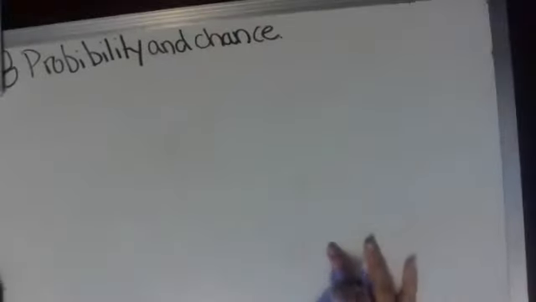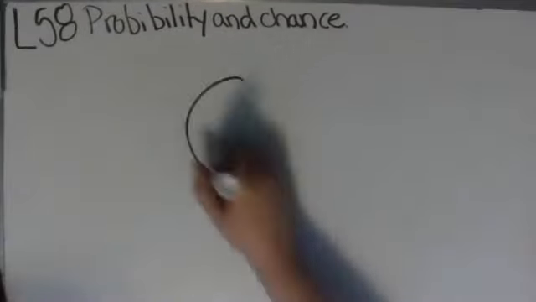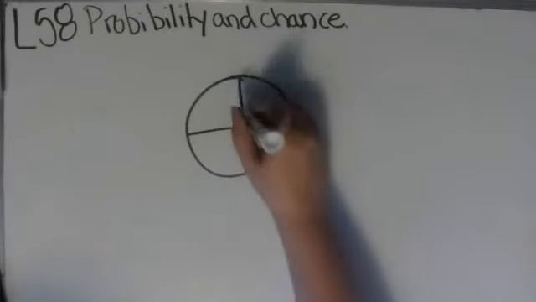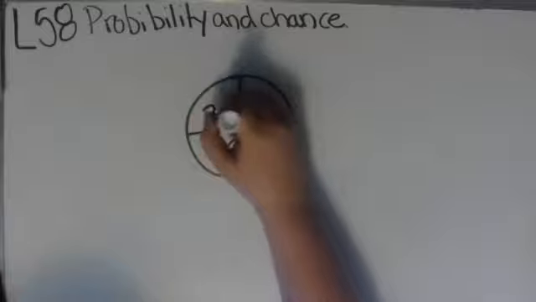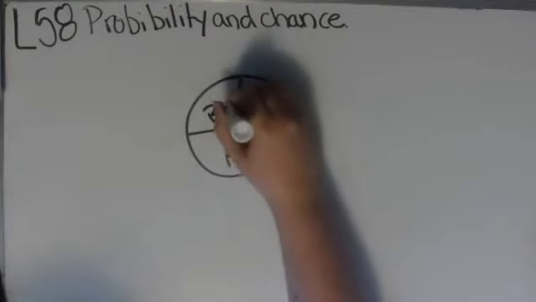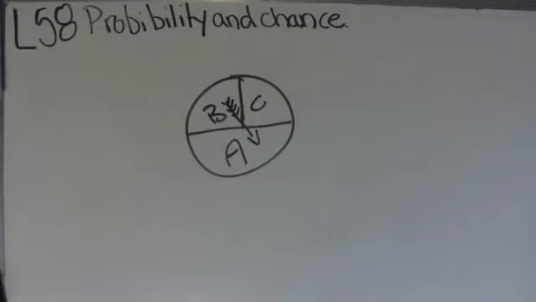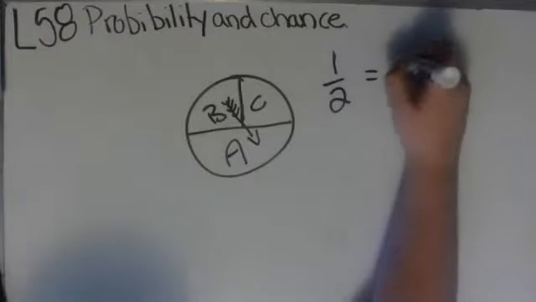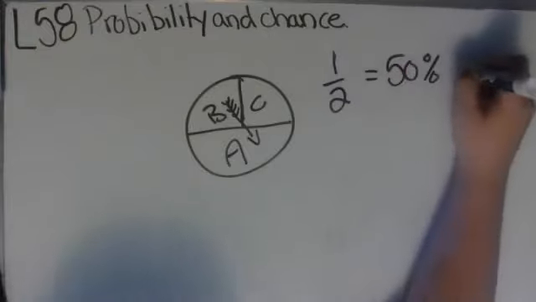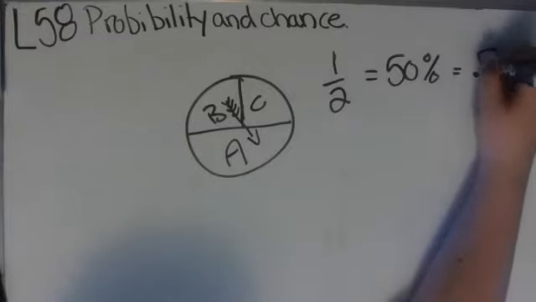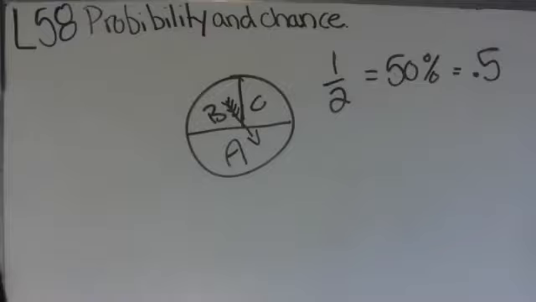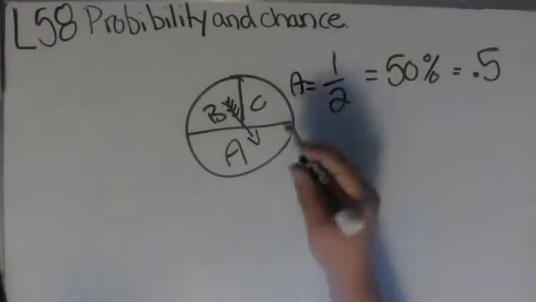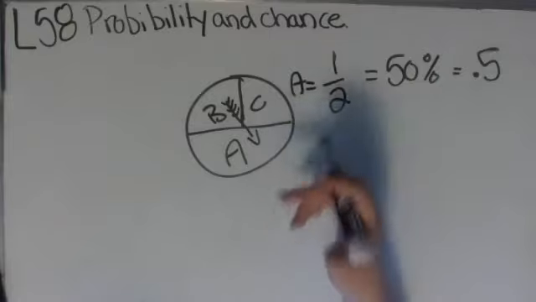Next thing, we're going to look at a circle. So we have A, B, and C, and this is a spinner. The idea is if you flick the spinner, what would you land on and what's the chance of you landing on each one? Well, the chance of you landing on A is half, or 50%. Or if you're looking at decimals, it would be 0.5. That is the chance of you landing on A, because A is half of the circle. So there is a 50% chance.